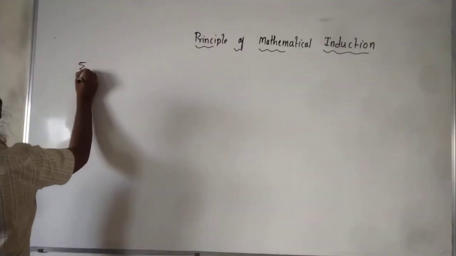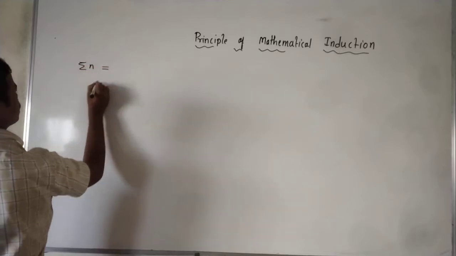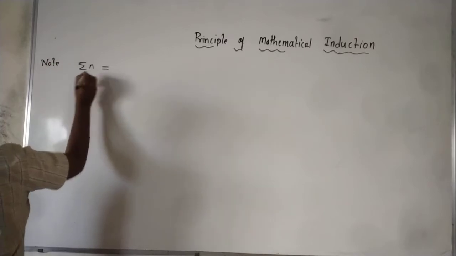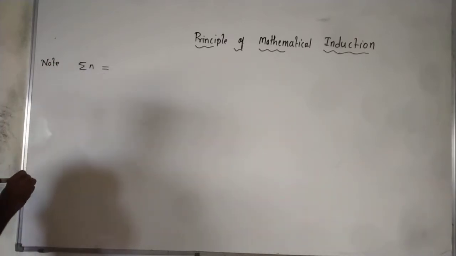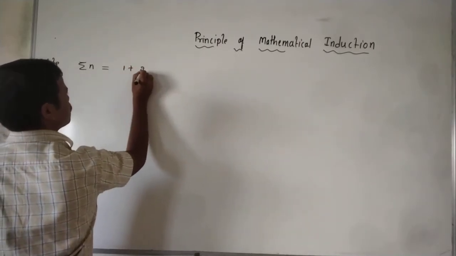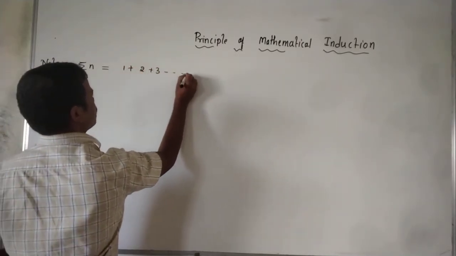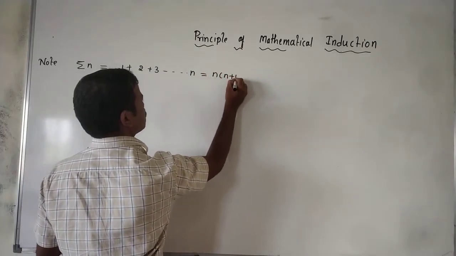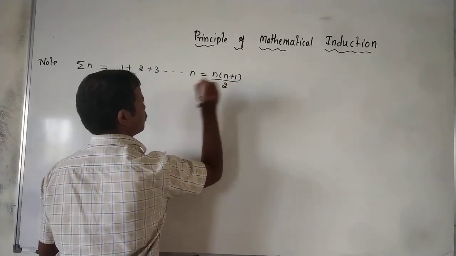Note these down and remember them. Sum of n natural numbers: 1 plus 2 plus 3, so on, plus n is equal to n into n plus 1 divided by 2.